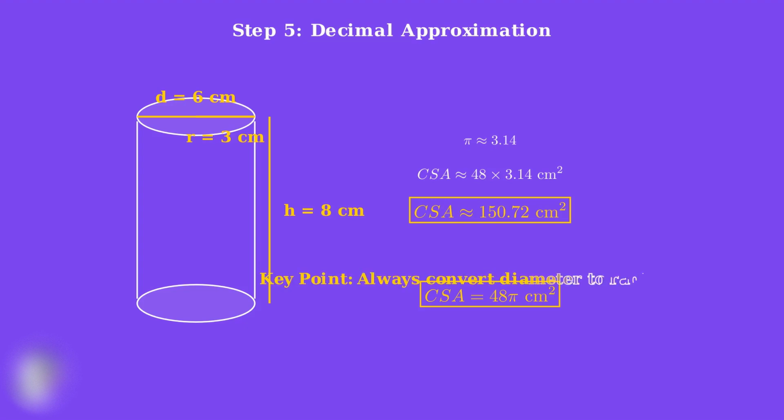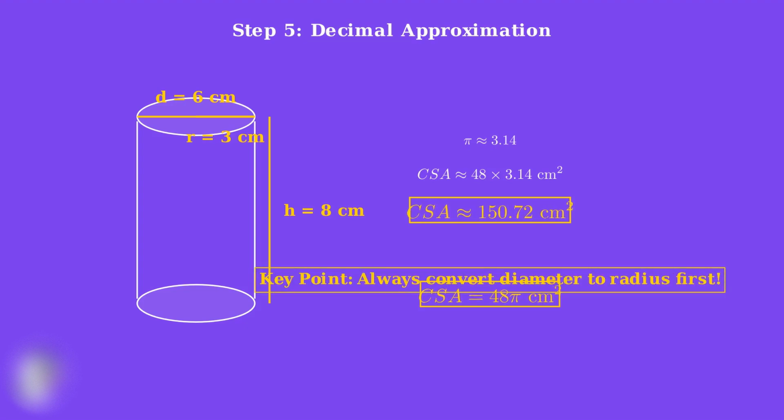The key takeaway from this problem is to always remember to convert diameter to radius before applying the curved surface area formula. This is a common mistake that students make. So always double check that you're using the radius, not the diameter.